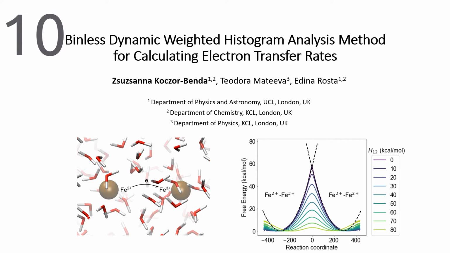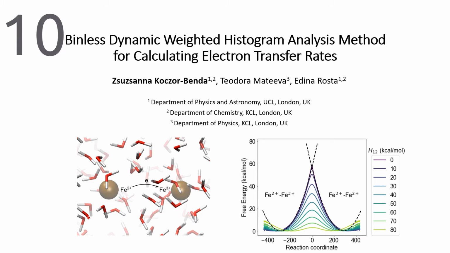Electron transfer is the key step in many biological and chemical processes and has important applications in electronic devices. However, electron transfer rates are difficult to obtain using Marcus theory, as many parameters are unknown. We present a binless version of the dynamic weighted histogram analysis method to determine free energy profiles of reactions based on biased molecular dynamics simulations. The method is then demonstrated on the aqueous ferrous-ferric electron transfer reaction.